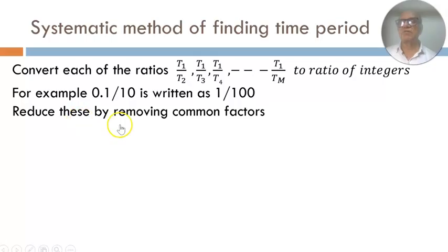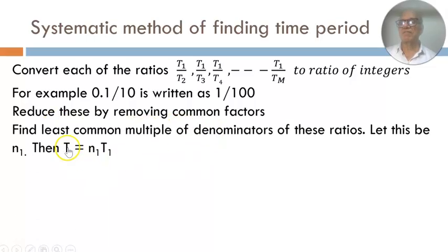Then reduce these by removing common factors. In this particular case, there is no common factor to be reduced, so you don't have to do anything. But in general, you may have. We will see an example of this. So you remove the common factors, then find the least common multiple of denominators of these ratios. Understand what we are doing. We are finding T1 by T2, expressing them as a ratio of integers, removing the common factors, and then we get some results for T1 by T2, T1 by T3, T1 by T4, etc.